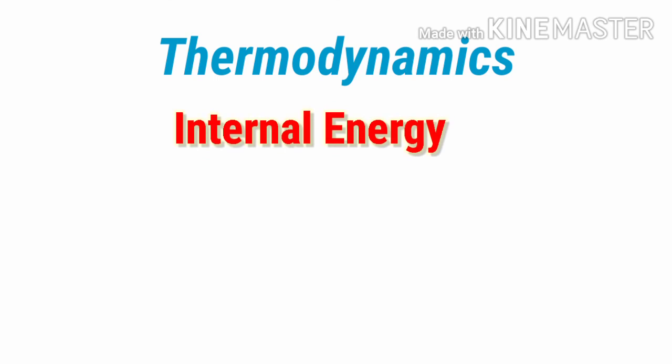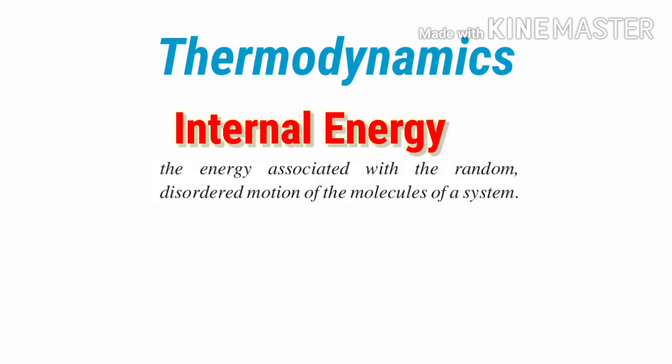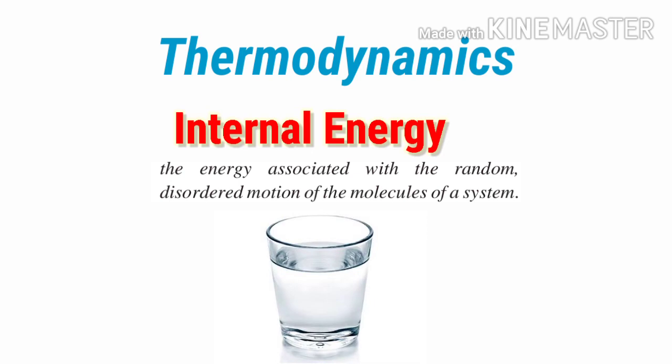Now we will learn about internal energy. The internal energy of a system is the energy associated with the random and disordered motion of the molecules of the system. For better understanding, I will give you one daily life example. Suppose you have a glass, and in that glass there is water. The water molecules inside the glass move in random motion and are not in order; their motion is disordered. They move randomly here and there, and that is nothing but the internal energy of that system.